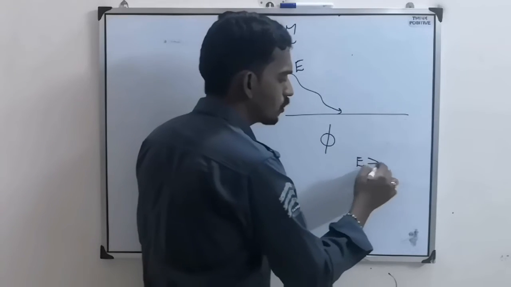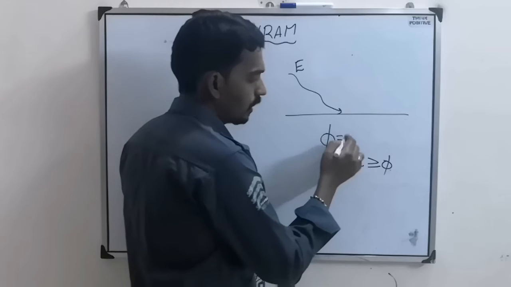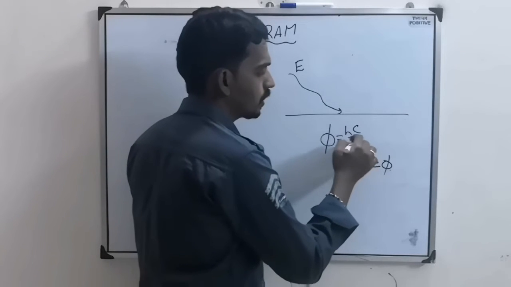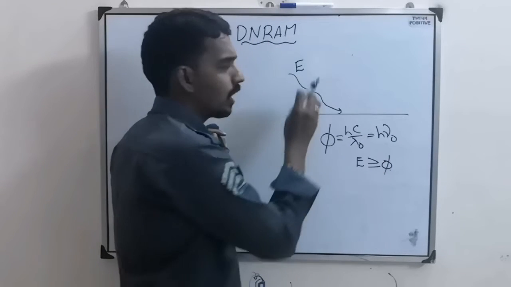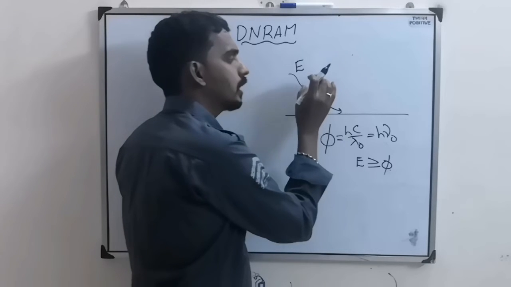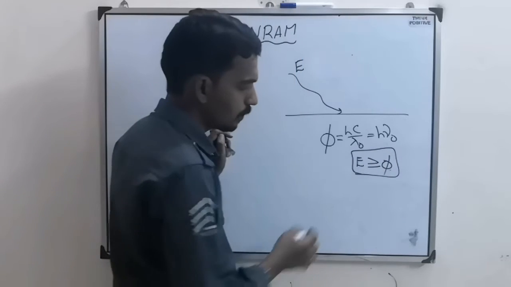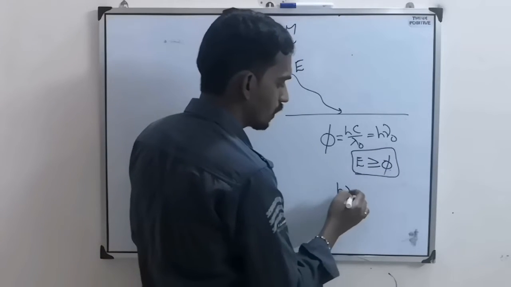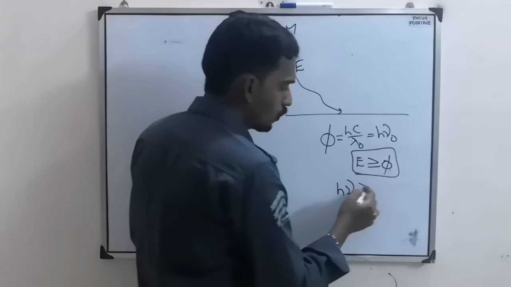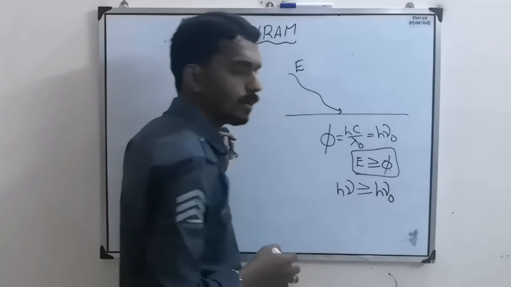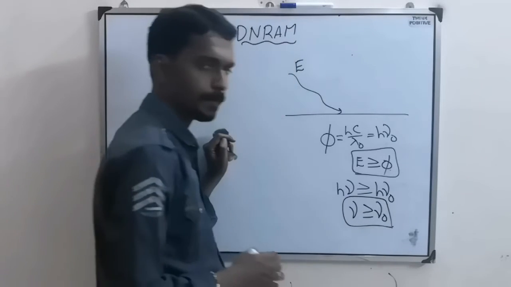And as I said, E must be greater than or equal to phi. So in terms of wavelength, this formula is hc by lambda naught, or h nu naught. That means the frequency and wavelength of the light falling on the surface should satisfy this condition. That means E should be greater than or equal to phi, meaning h nu, where nu is the frequency of the light, should be greater than or equal to some minimum frequency. Then only the photoelectric emission takes place.